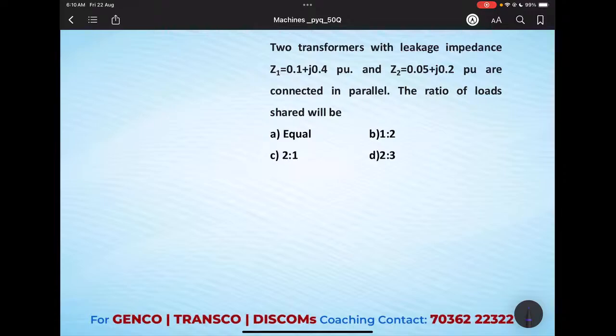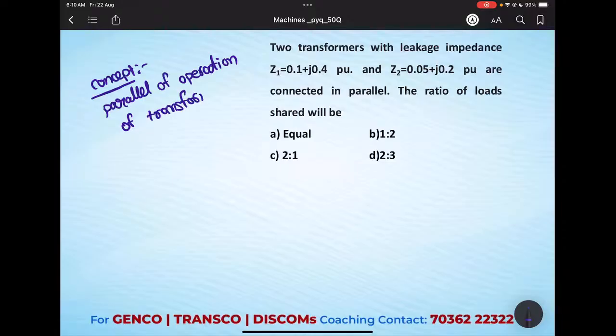Coming to the question: two transformers with leakage impedances Z1 and Z2 are connected in parallel. The ratio of load shared will be? If you see the question, the examiner is focusing on the parallel operation of the transformer. First we note down the concept on which this question came. This is parallel operation of transformer. This is the concept the examiner is asking.